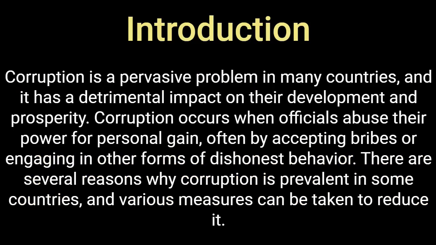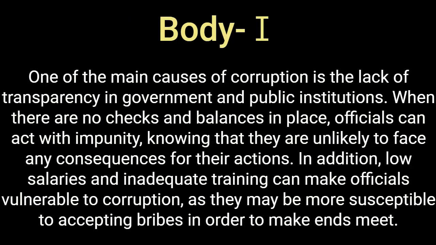Corruption is a pervasive problem in many countries, and it has a detrimental impact on their development and prosperity. Corruption occurs when officials abuse their power for personal gain, often by accepting bribes or engaging in other forms of dishonest behavior. There are several reasons why corruption is prevalent in some countries, and various measures can be taken to reduce it. One of the main causes of corruption is the lack of transparency in government and public institutions.